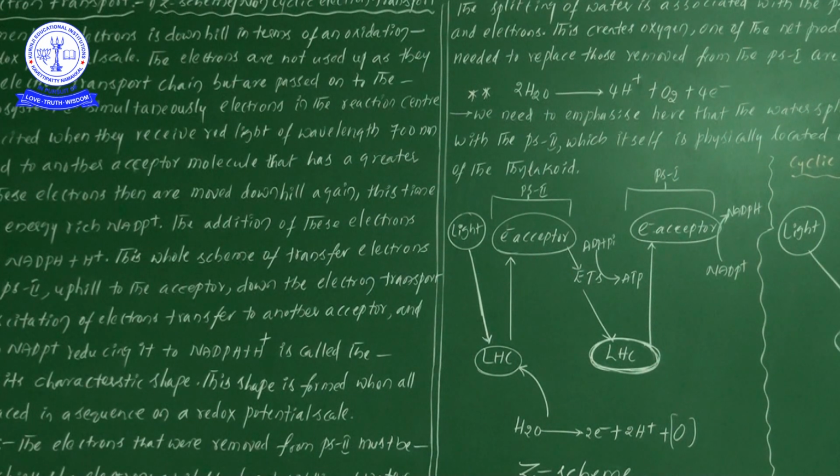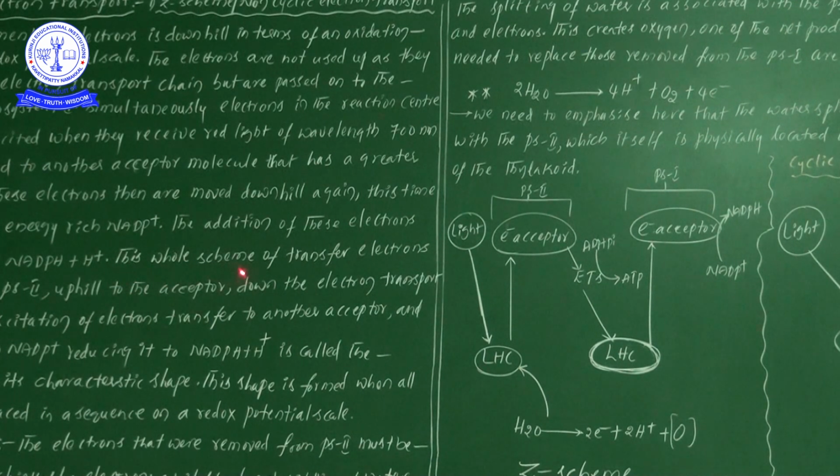So when the light is present, the electrons are transferred from one place to another without any rest. Later, the addition of these electrons reduces NADP plus to NADPH plus. Already we have seen, finally this particular product is formed by the addition of the electrons to NADP plus.